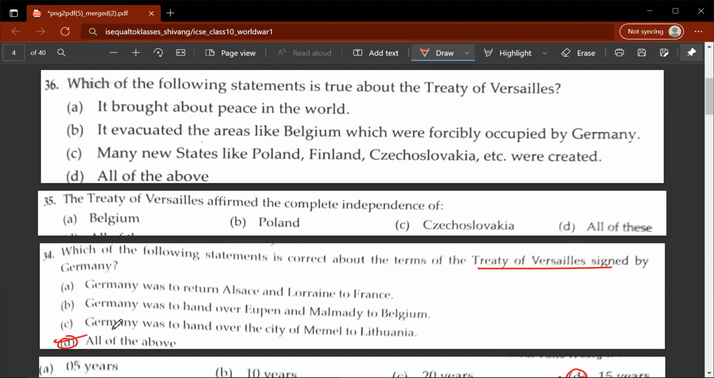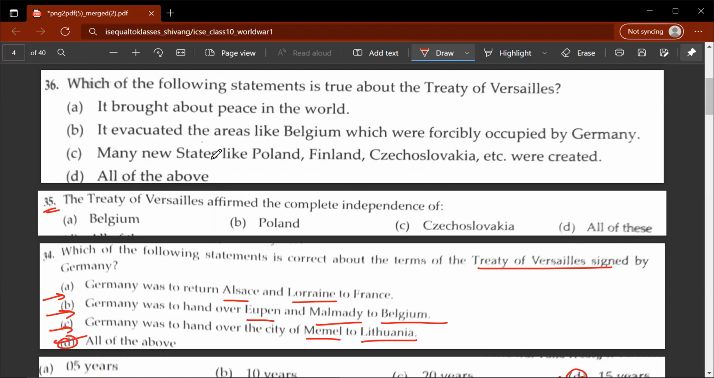Now let's look at the following options. A, Germany was to return Alsace and Lorraine to France. B, Germany was to hand over Eupen and Malmedy to Belgium. C, Germany was to hand over the city of Memel to Lithuania. So D would be the correct answer.